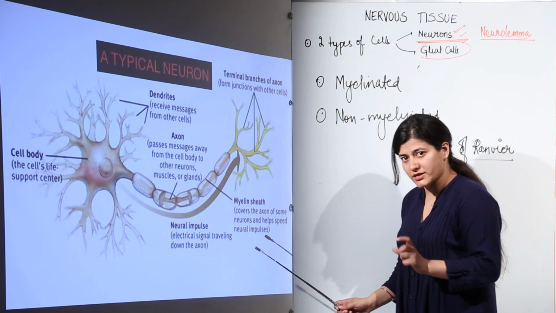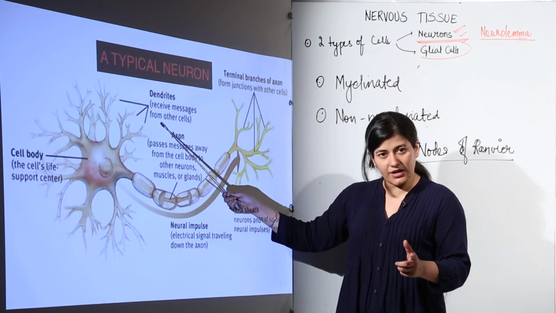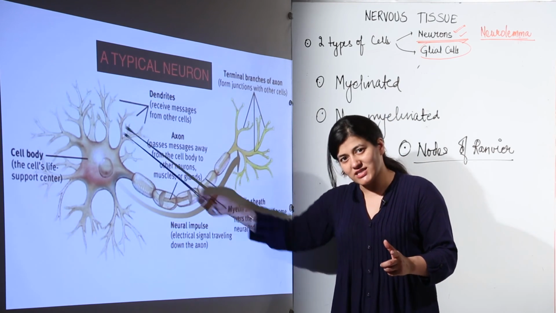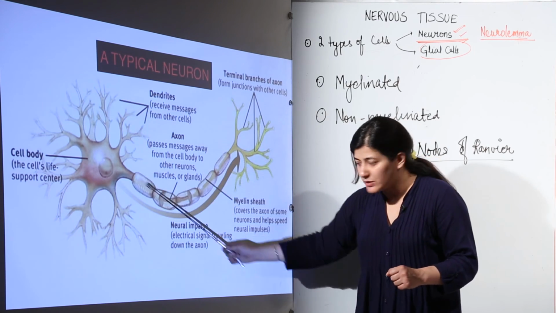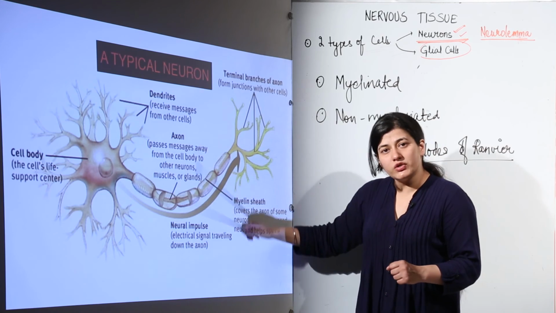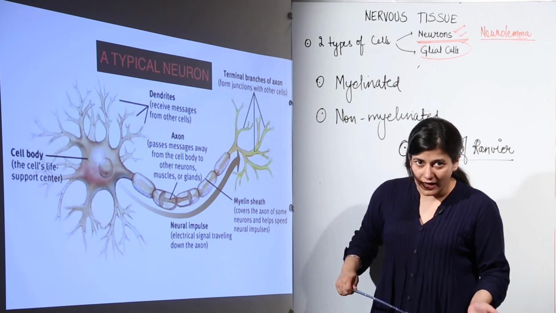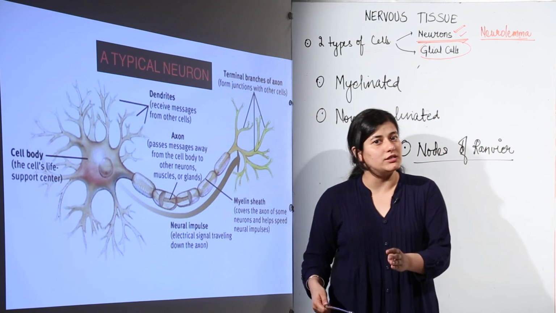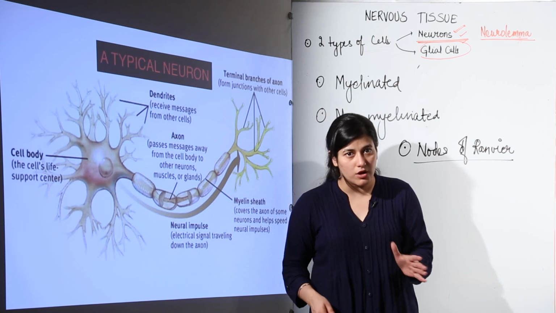What you have to remember is that a cell body is having processes. First one is dendrite, which brings the signal to the cell body. Second one is axon, which takes away the signal. This axon could have its axoplasm surrounded by a myelin sheath, or it could not be having. In case it is having myelin sheath around it, it would be myelinated. If it is not having, it would be non-myelinated.